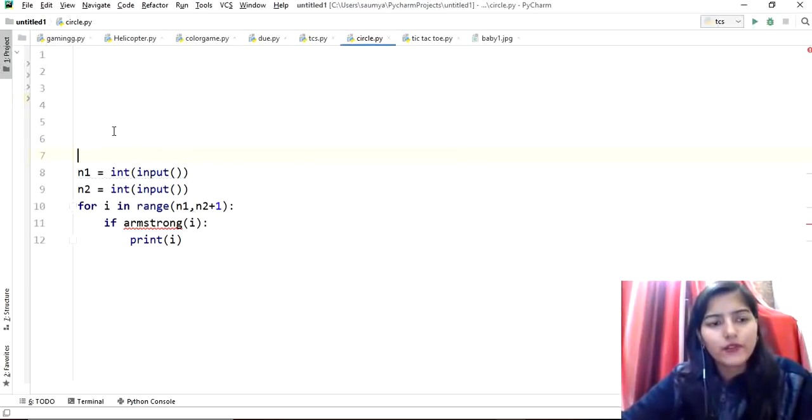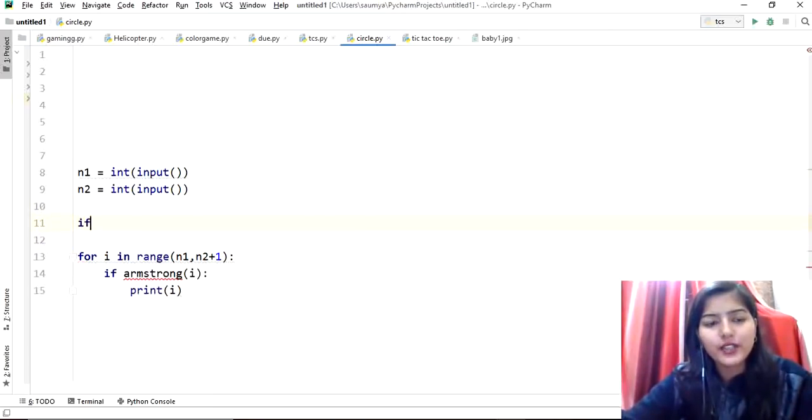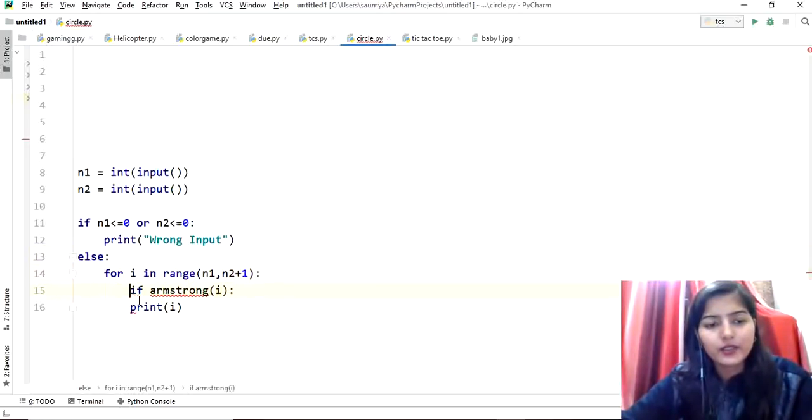Now what we have to check here, first of all, is if n1 is less than or equal to 0 or n2 is less than or equal to 0, in that case we have to simply print wrong input, right? And if this is not the case, then we will move to this part, right? So let me arrange it accordingly. Okay, so that is the case.